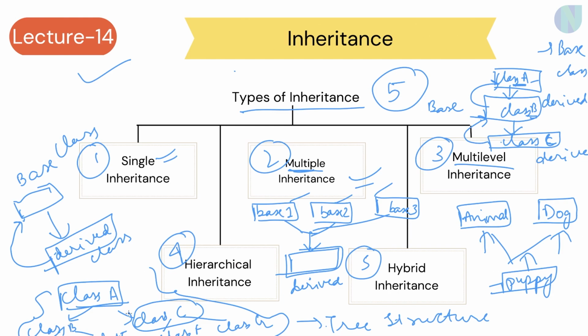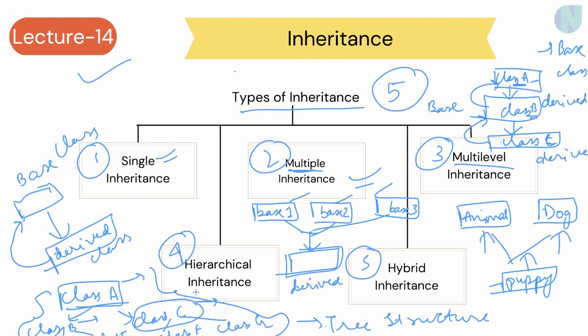So for B and C, A is the base class. For D and E, B is the base class. For F and G, C is the base class. Every class acts as a base class for its child classes. So this is hierarchical inheritance. Basically, when a single base class is inherited by multiple derived classes, it is known as hierarchical inheritance.